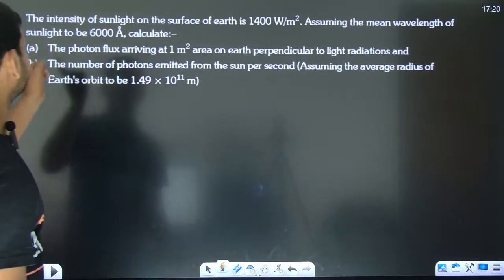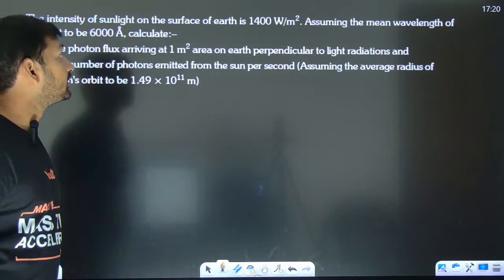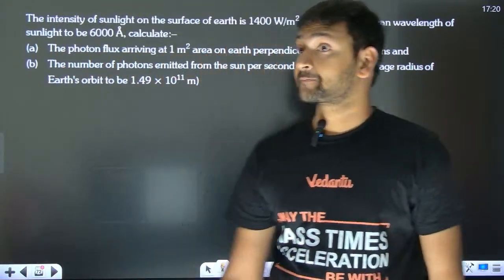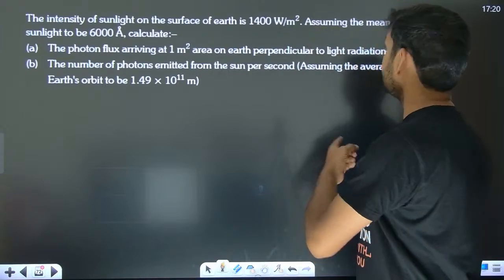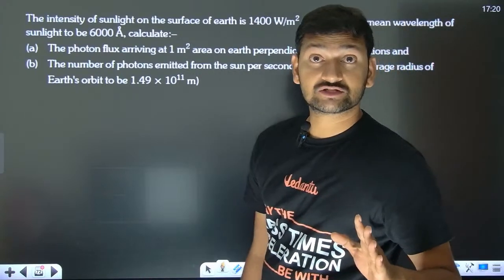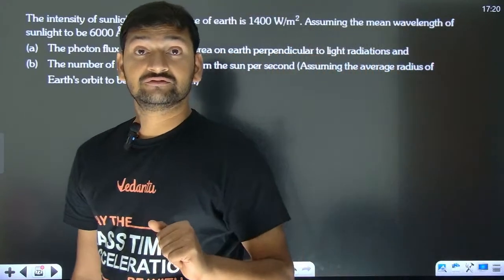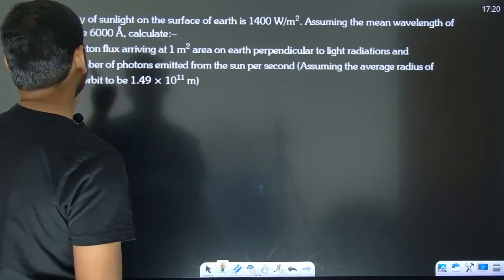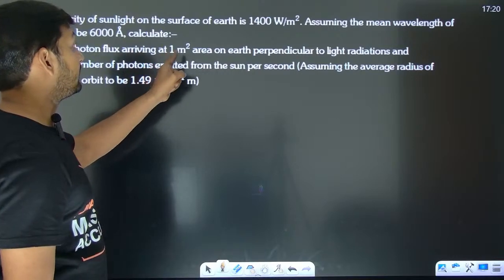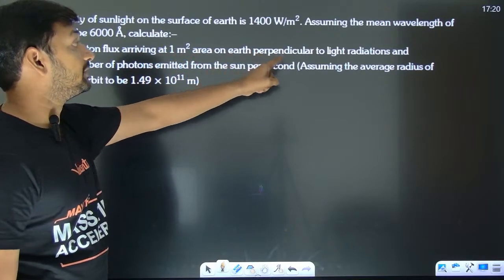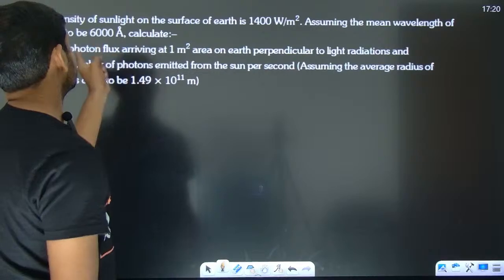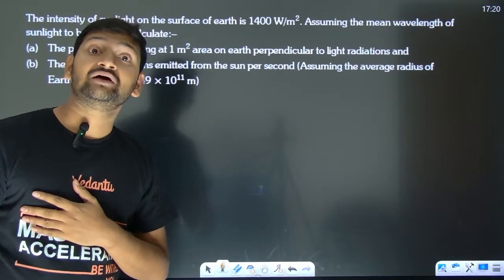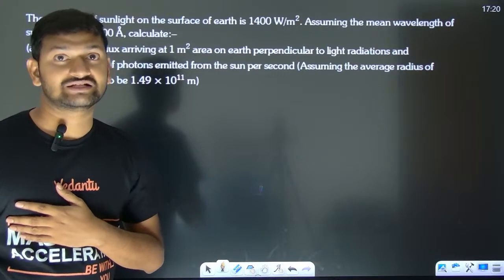Do this. The intensity of sunlight on the surface of Earth is 1400 watt per meter square. And now, assuming the mean wavelength of the sunlight to be 6000 angstrom, what did they give? They have given it to be 6000 angstrom. Now, calculate the photon flux arriving at 1 meter square area on Earth perpendicular to the light radiation. So, photon flux is nothing but how many photons are coming per unit time. That's what they are asking us to find.